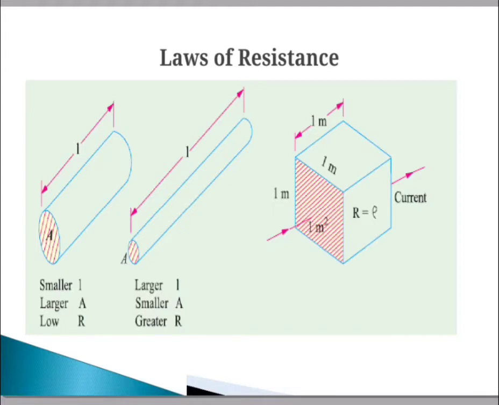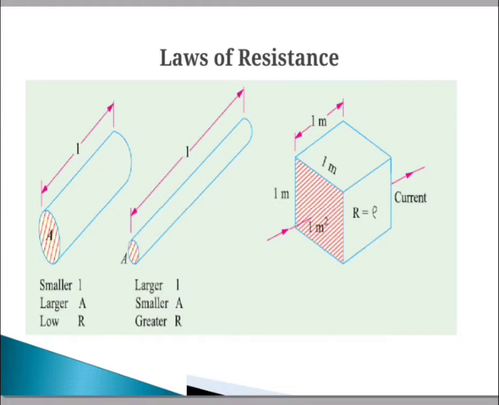It also depends upon the temperature of the conductor, because temperature directly affects the resistance. Next we will see the effect of temperature on resistance in detail. But remember that temperature is directly proportional to the resistance. When the temperature increases, the resistance goes on increasing.